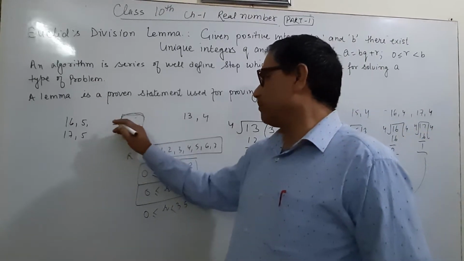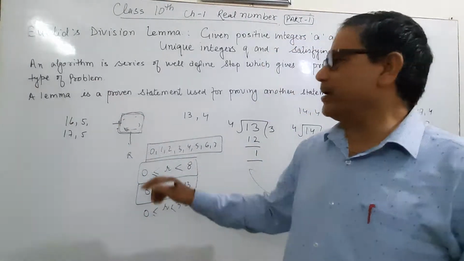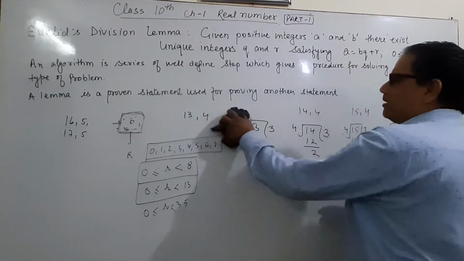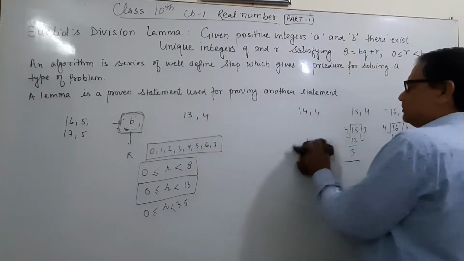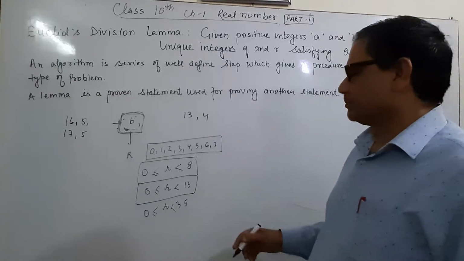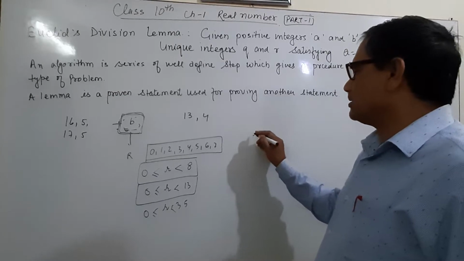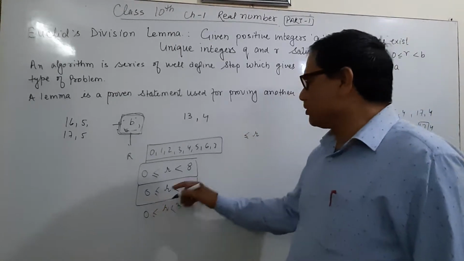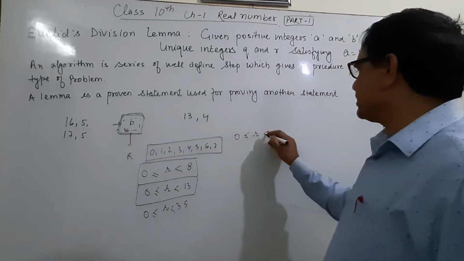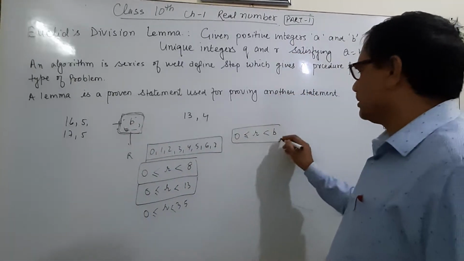If I divide by B, can you tell me what the possible remainder is? R is the remainder. It is greater than or equal to 0, the same as before, and the divisor is B, so the remainder is less than the divisor.